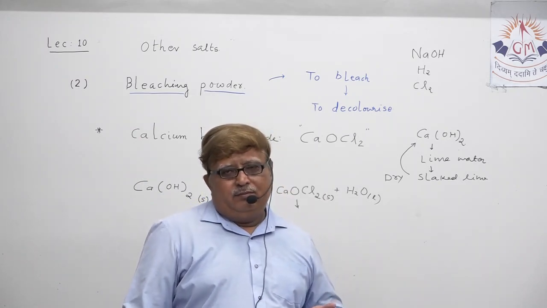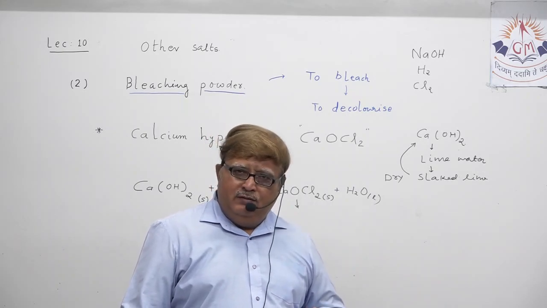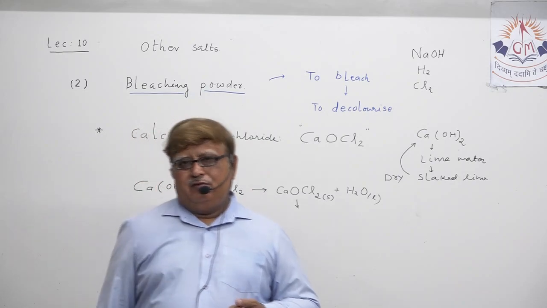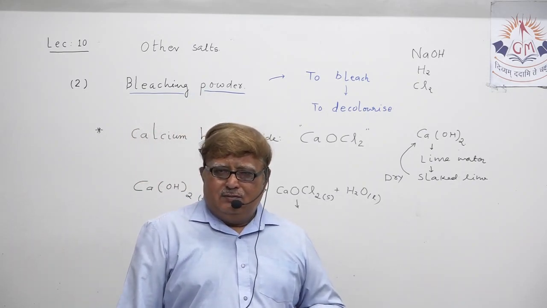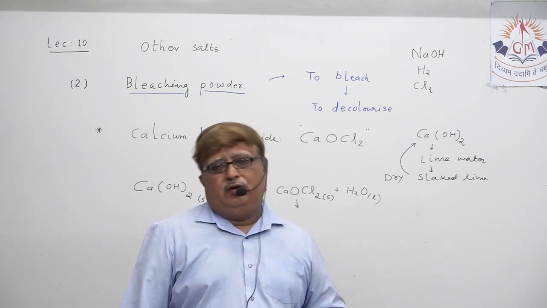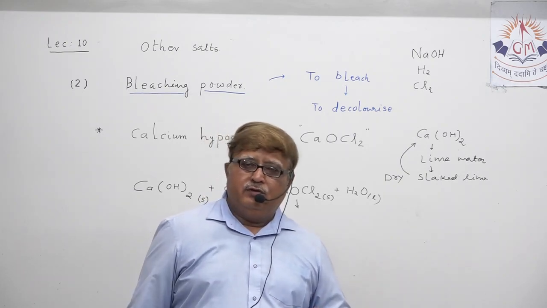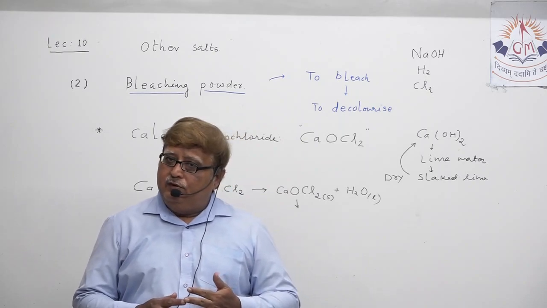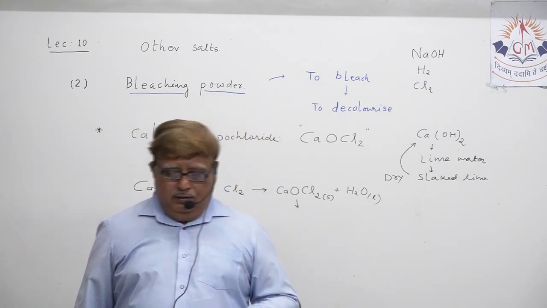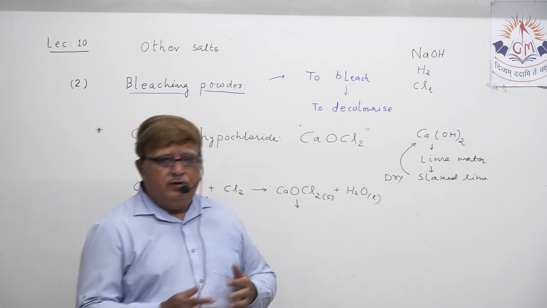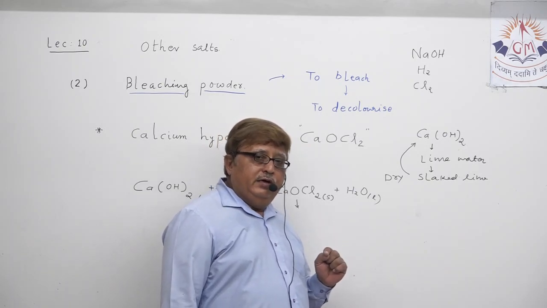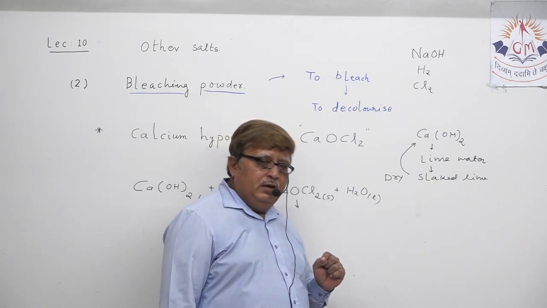At the same time, if I mention another use of bleaching powder that's a little unknown to you, bleaching powder can also be utilized as an oxidizing agent in some chemical reactions.